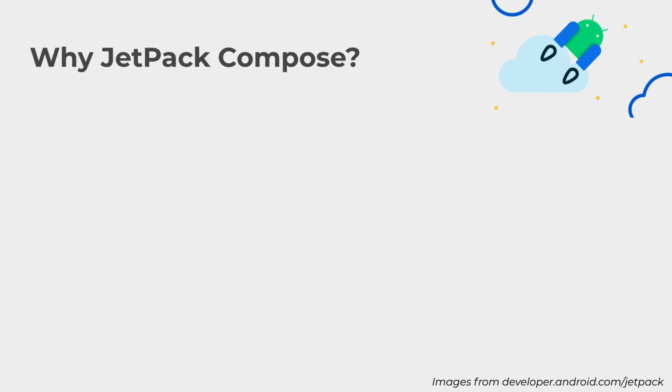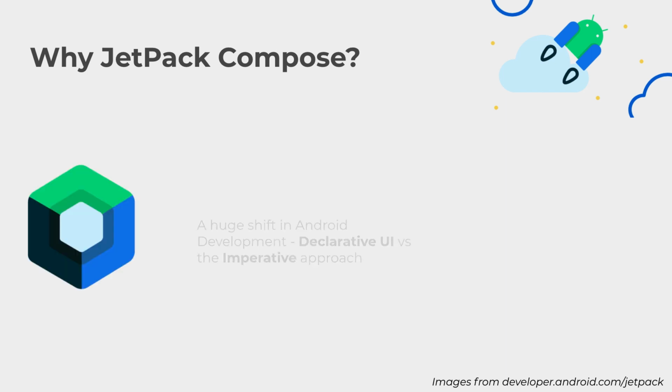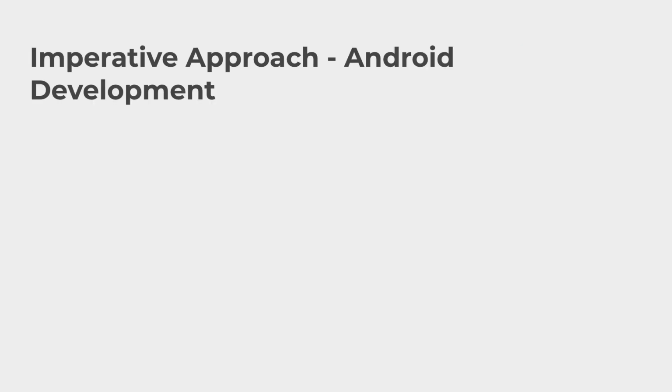Now, why Jetpack Compose? That's a very good question. The industry is changing, but let's talk about this. Jetpack Compose is a huge shift in Android development because now we're using what they call declarative UI versus the imperative approach. Now, what is the imperative approach? Well, the imperative approach is what we've been doing so far in Android development.